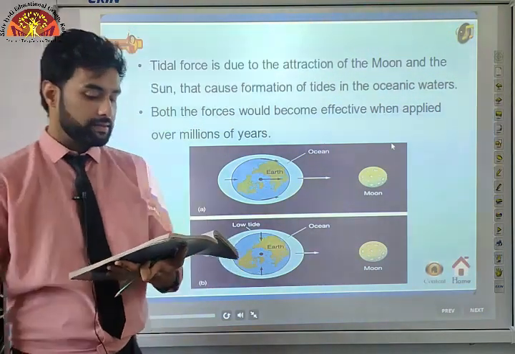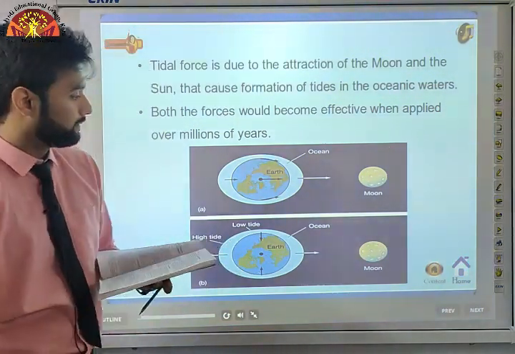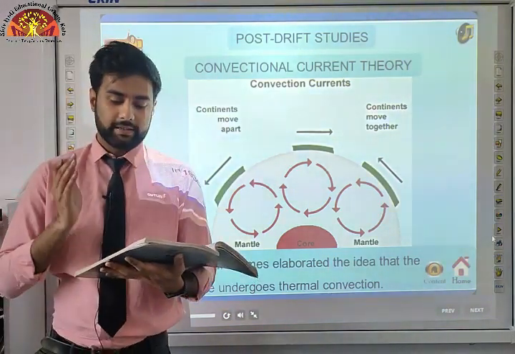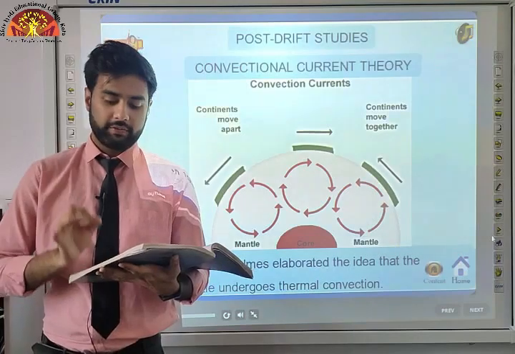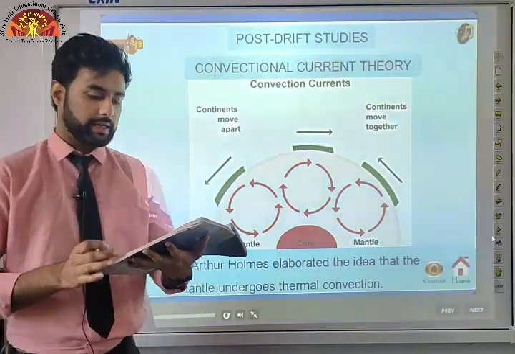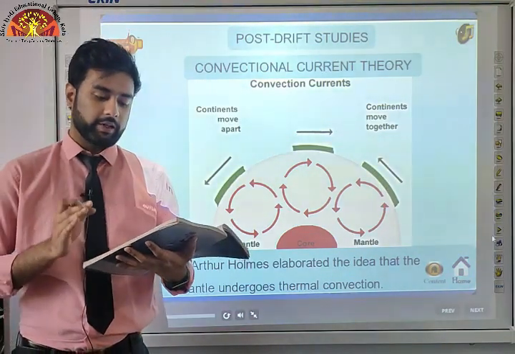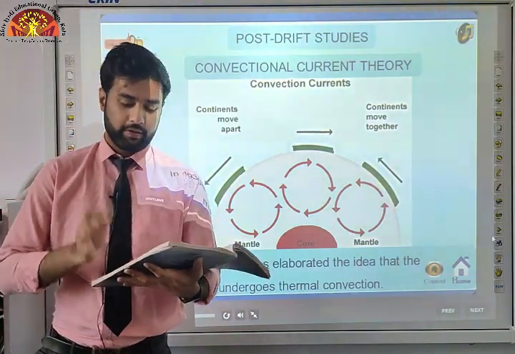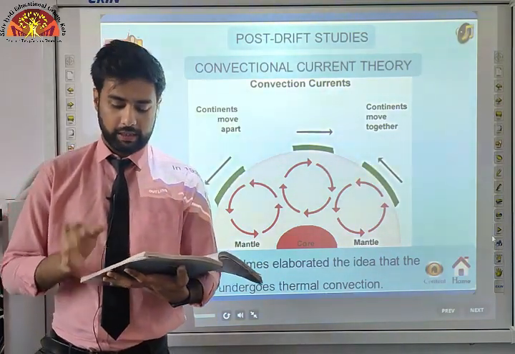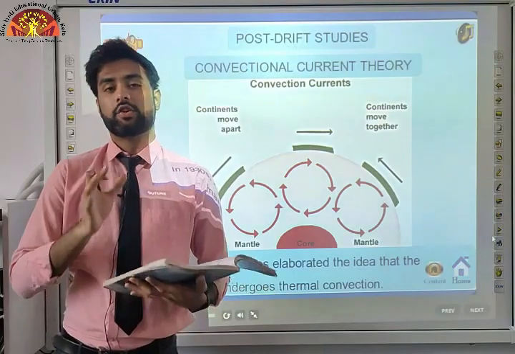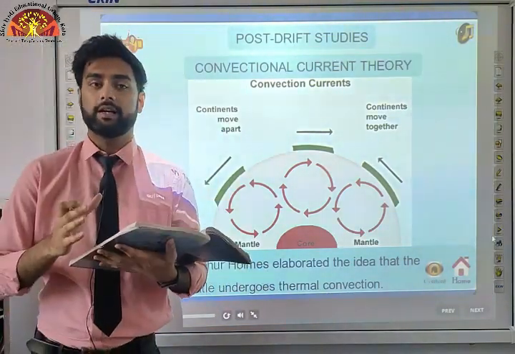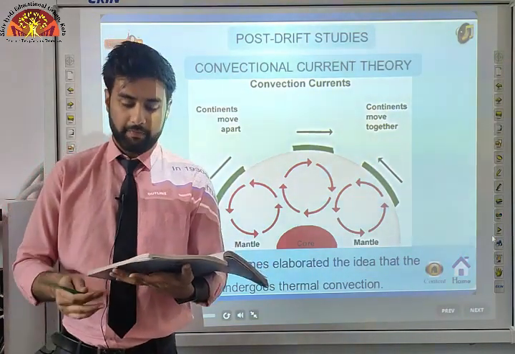Now comes the post-drift studies. It is interesting to note that for continental drift, most of the evidence was collected from the continental areas in the form of distribution of flora and fauna or deposits like tillite. The World War II period added new information to geological literature, particularly the information collected from the ocean floor. Mapping provided new dimensions for the study of the distribution of oceans and continents. So after the Second World War, we decided to map our ocean floor as well as the continents in a perfect manner, and we did so, and we came up with some findings.